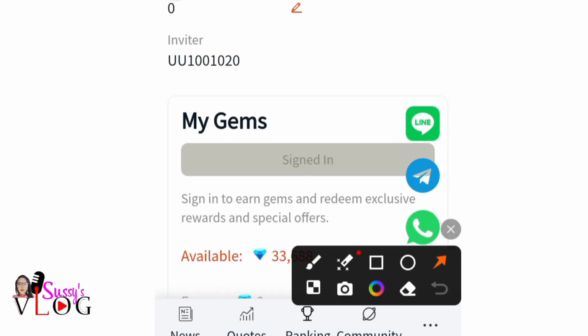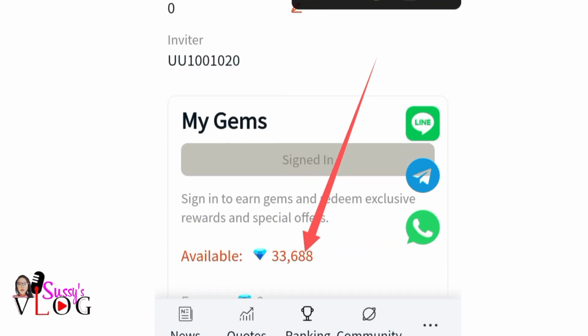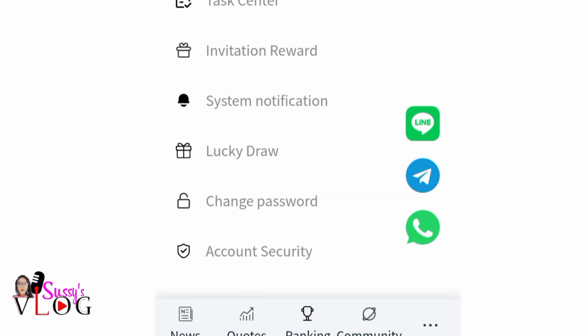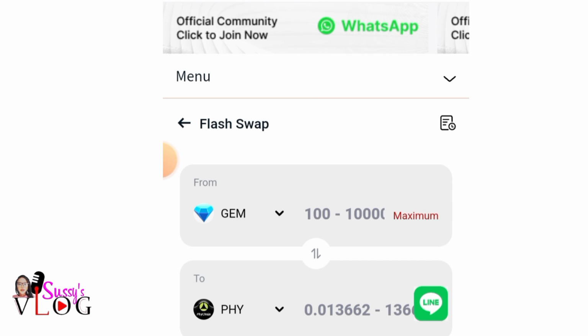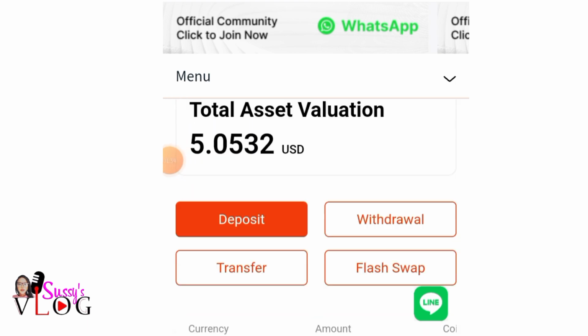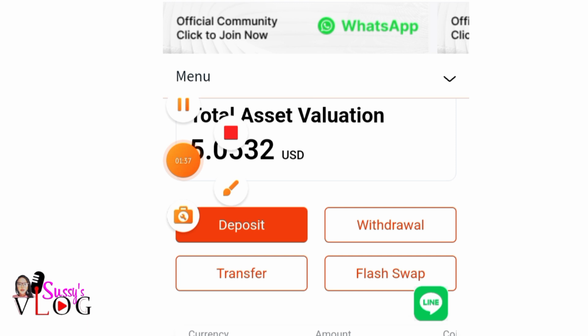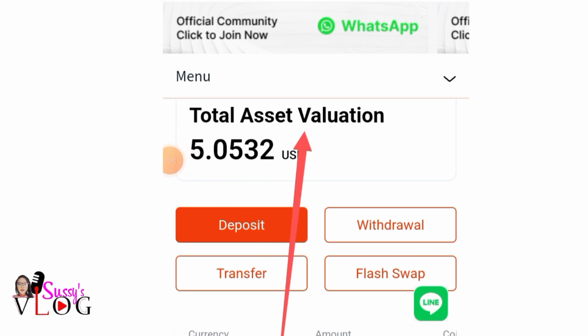I have these as available gems, and I'm going to swap this right now. Anytime you click on this menu, it's going to bring out these options. If you click on this assets here, let me go back on this asset. I want to show you guys something. It will show you your total assets for the day, and I want to swap it to Pi.